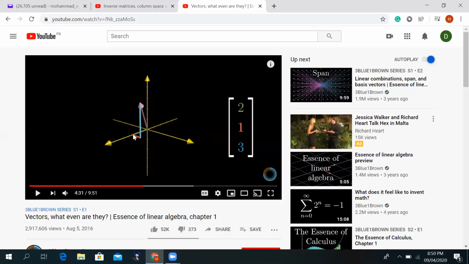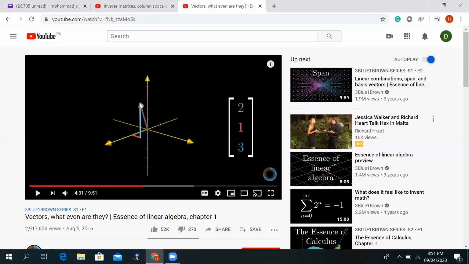And now I moved along the y-axis 1 unit. So this red one represents that I'm moving along the y-axis. And then I have to go up 3 units, so 1, 2, and 3. So ultimately, wherever I reach after making these 3 movements, 2 along the x-axis, 1 along the y-axis, and 3 units along the z-axis, that is my end point where I have to put the arrow.